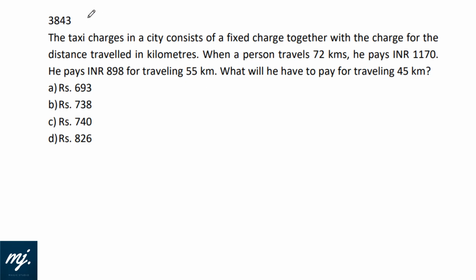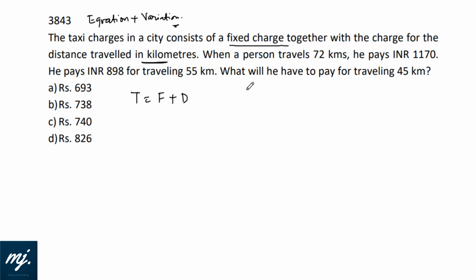Okay, next question we have is framing an equation with the help of variation, fixed charges and so on. A taxi charge in a city consists of a fixed charge together with a charge for the distance traveled in kilometers. That is, it is dependent on kilometers. So total charges will be fixed plus dependent on distance.